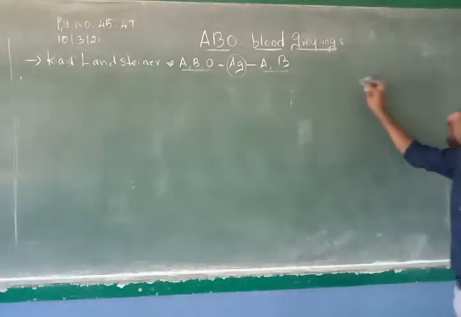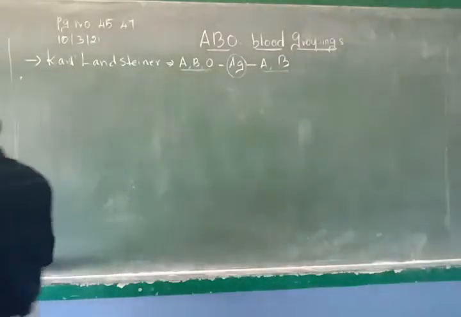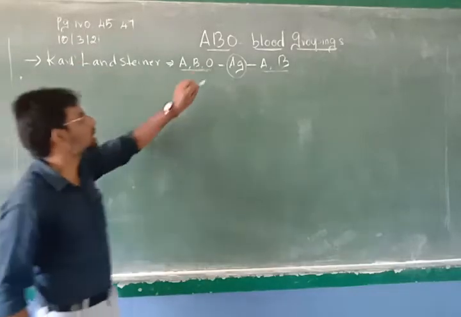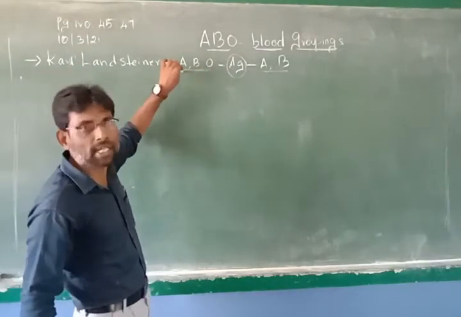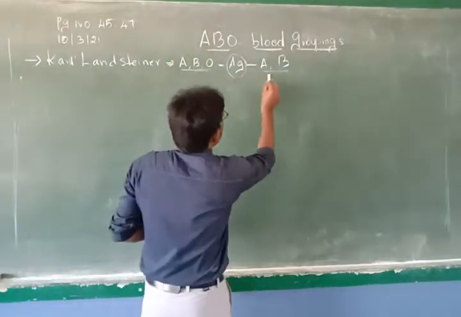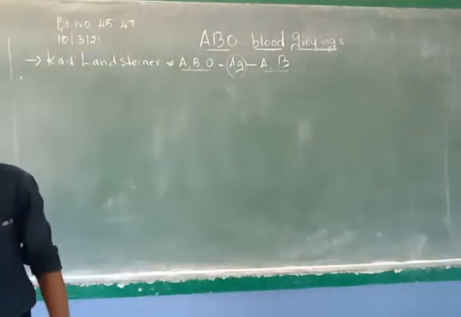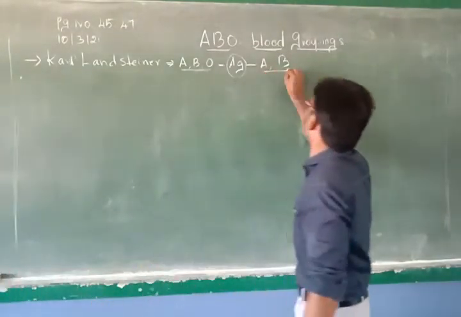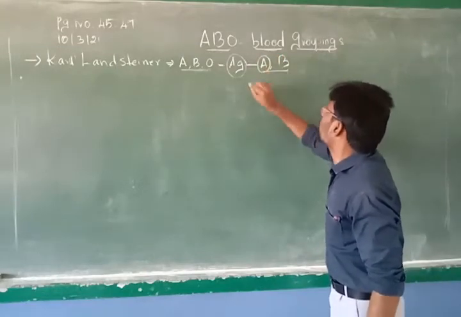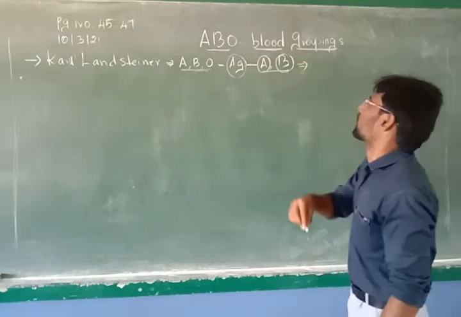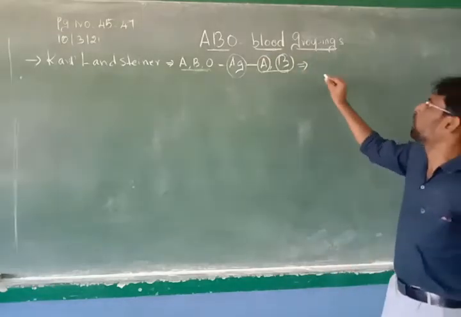Okay, listen. In the beginning we talked about Landsteiner, who discovered the blood groupings, three types of blood groups, A, B and O, with the help of the presence of two antigens, called A antigen and B antigen. So two antigens are present, don't forget it. One is called antigen A, another is called antigen B. Now where is this antigen present? It is present in two areas.